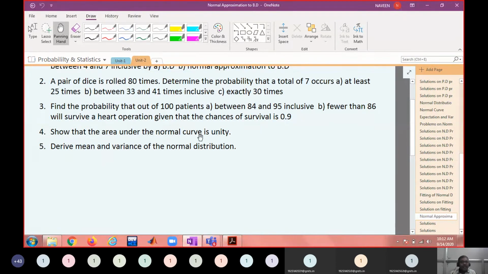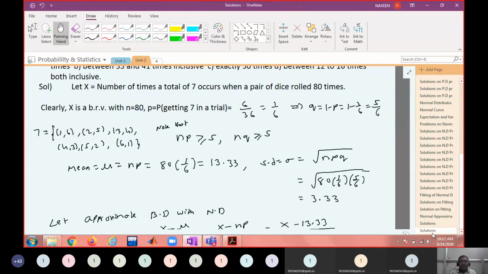Show that the area under the normal curve is unity. All of you make a note. This is a very important problem. Show that the area under the normal curve is unity. That is what we have to show now. That is the basic property of a continuous probability distribution.